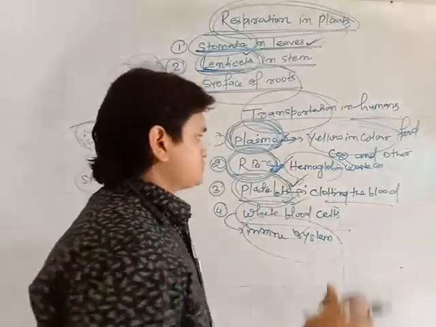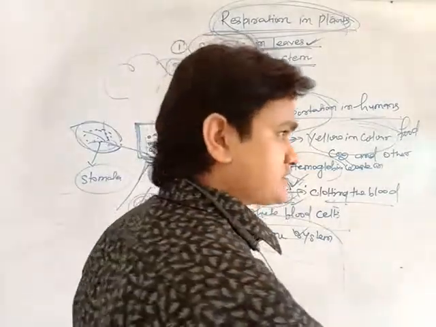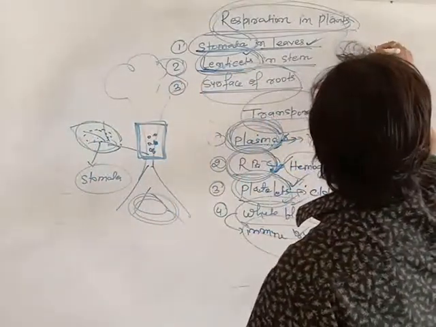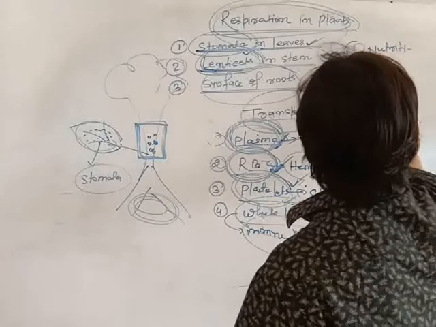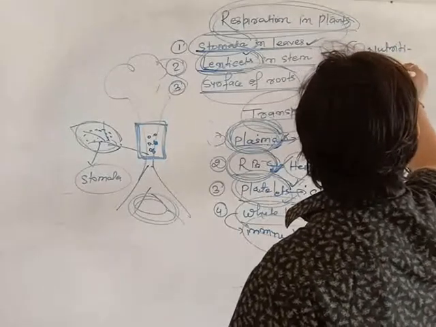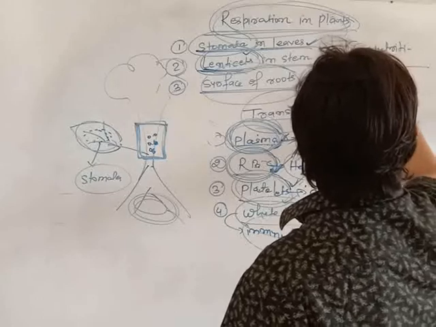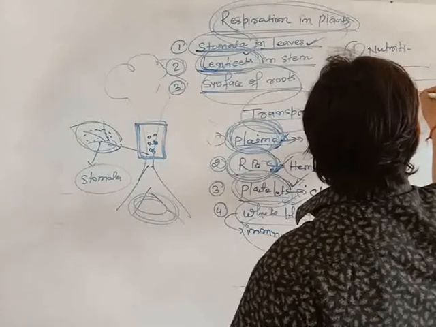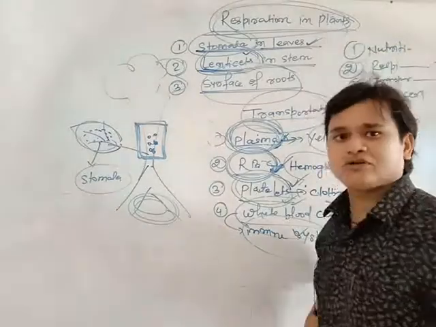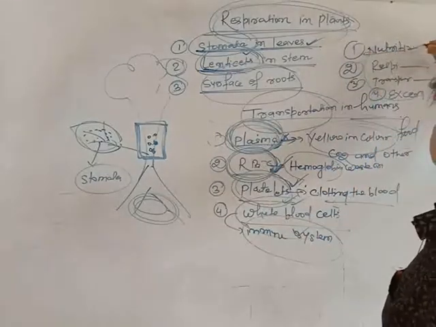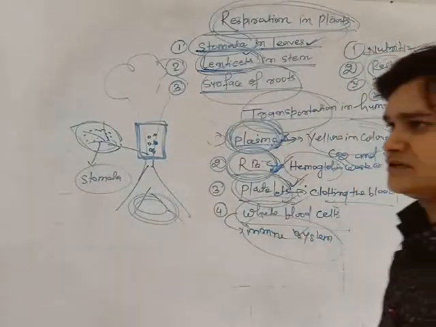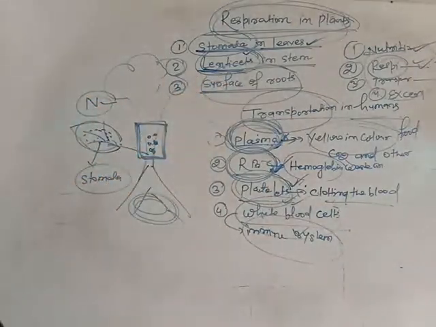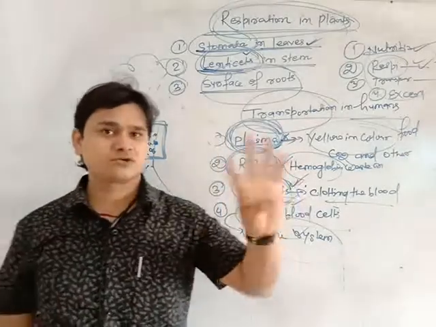As we are studying the life process, we know that four processes together are called the life process. One is called nutrition. Second is respiration. Third is transportation, and fourth is excretion. In these we have completed nutrition and respiration. Once again I repeat, four processes together are called the life process.